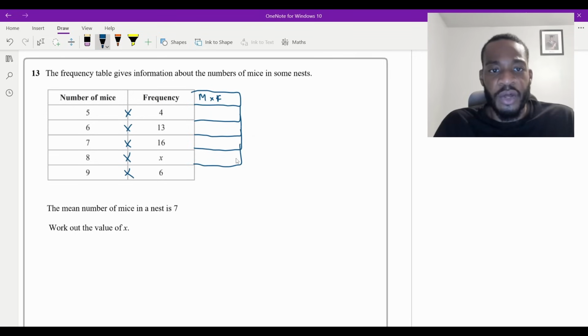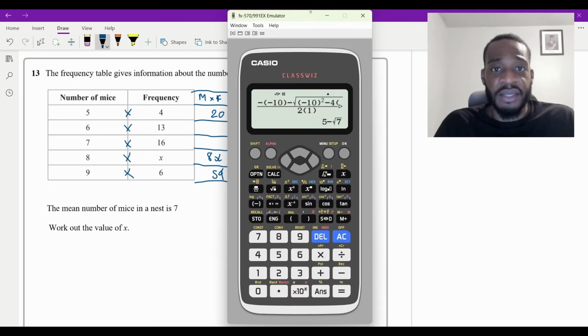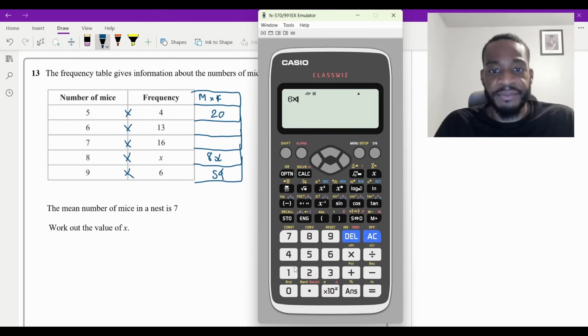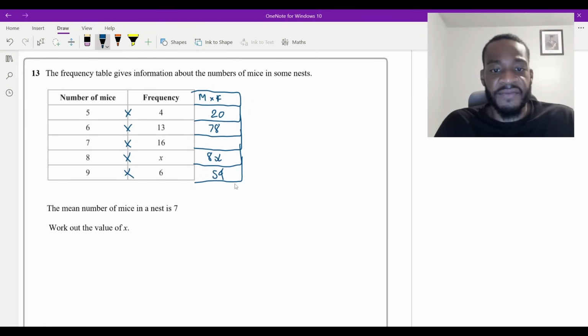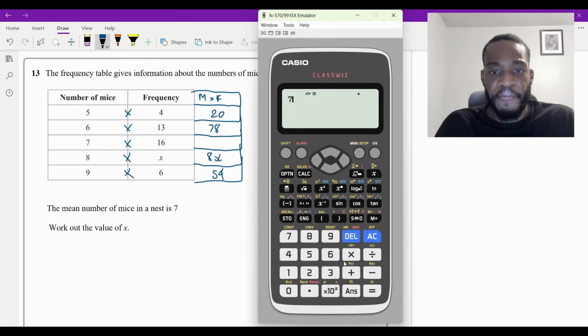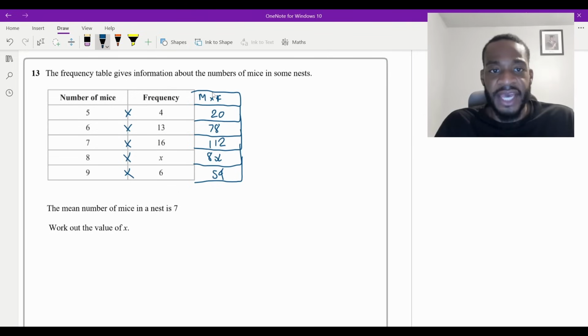Now, what do I know without a calculator? Well, I know that 9 6s are 54. I know 8 x's are 8x. And I know that 5 4s are 20. And then the others, I'm going to use a calculator. So it's going to be 6 times 13, which is equal to 78. And then 7 times 16, isn't it? Which is 112. So what I can now calculate is the sum of everything, isn't it? By adding all of these together.